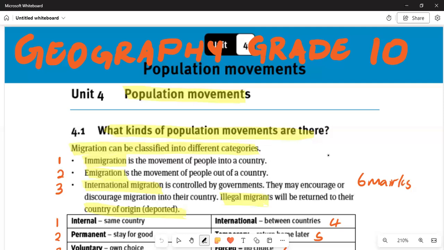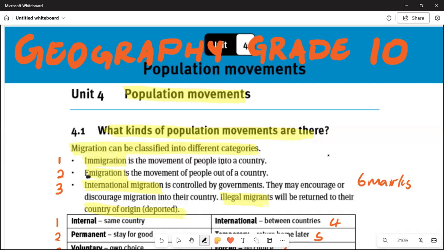Migration can be classified into 3 categories, and we want to know these 3 categories. Number 1, as I've written here, we've got immigration, which is the movement of people into a country. Number 2, we've got emigration. The word means to exit, so emigration is the movement of people out of the country. When we move from South Africa to the USA, that is emigration.